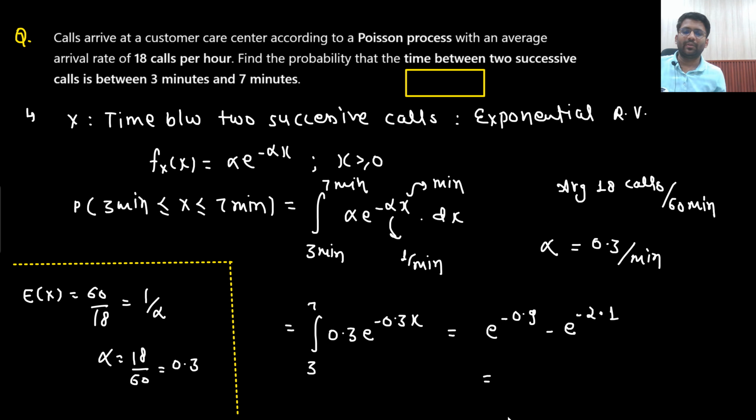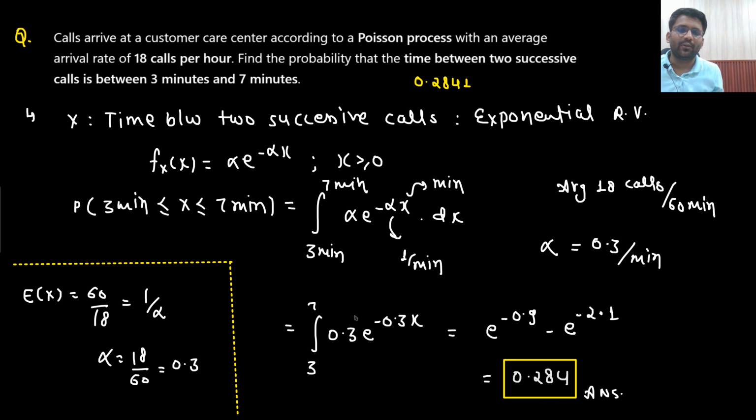So e to the power minus 0.9, minus 2.1, 0.284. So the answer is 0.284. That's the answer. Very simple question, and now you are completely comfortable with all the kinds of problems. 0.284. Is that clear to you?